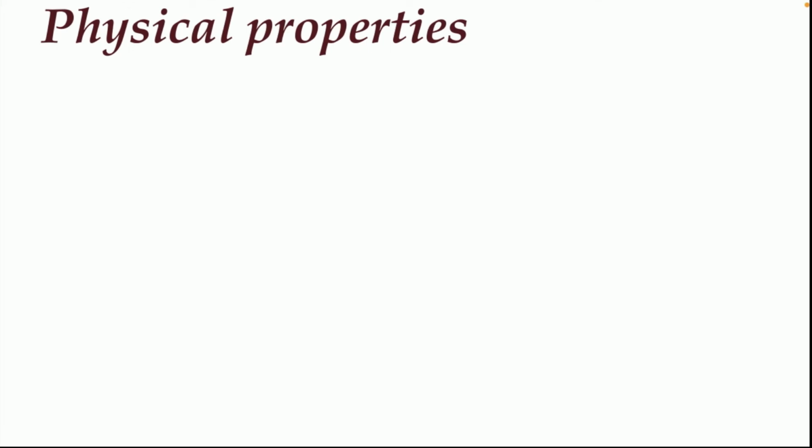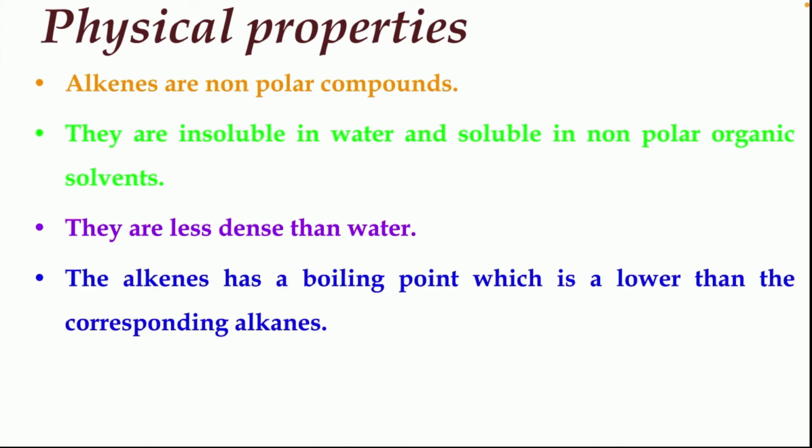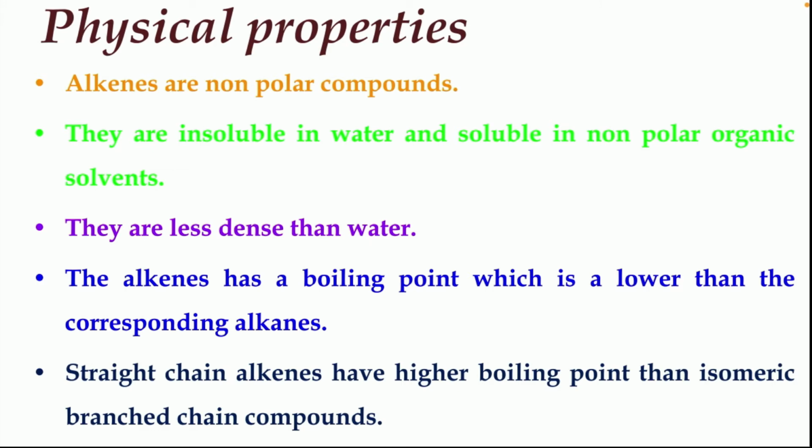Next we shall look at the physical properties of alkenes. First, alkenes are non-polar compounds. They are insoluble in water and soluble in non-polar organic solvents. They are less dense than water. Alkenes have a boiling point which is lower than the corresponding alkanes. Straight chain alkenes have higher boiling points than isomeric branched chain compounds.